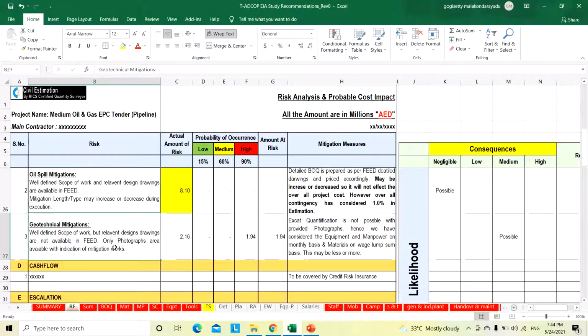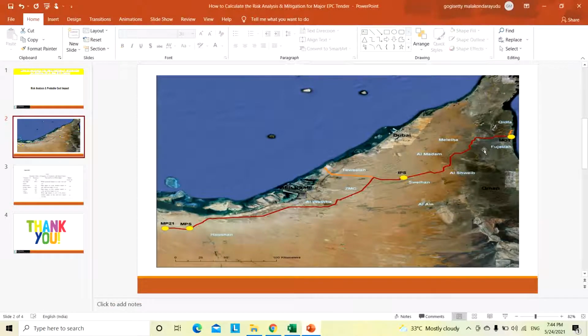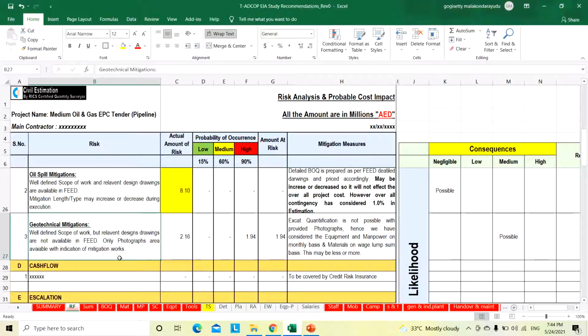Then geotechnical mitigations. Here in the mountain area, to protect the existing pipeline, we have to do some mitigations. For that, the estimated cost is 2.16 million. Exact quantities are not possible with the provided photographs, so we have considered equipment and manpower on a monthly basis and materials on a lump sum basis. This may be less or more. That's why we have taken this under medium possible. Sorry, this is under high, 90%. This is the total amount at risk.